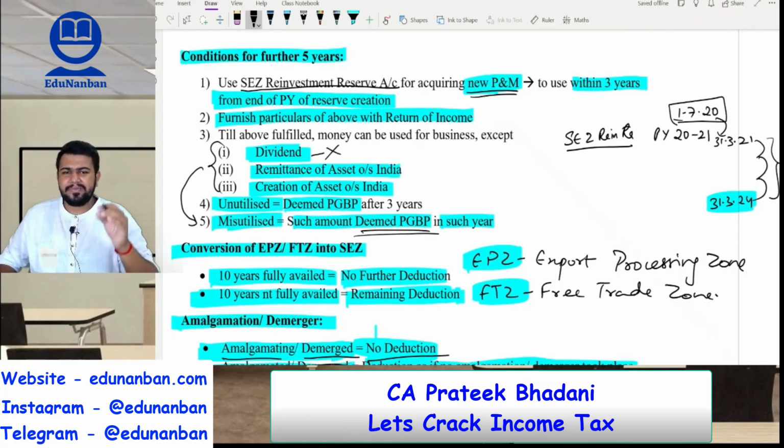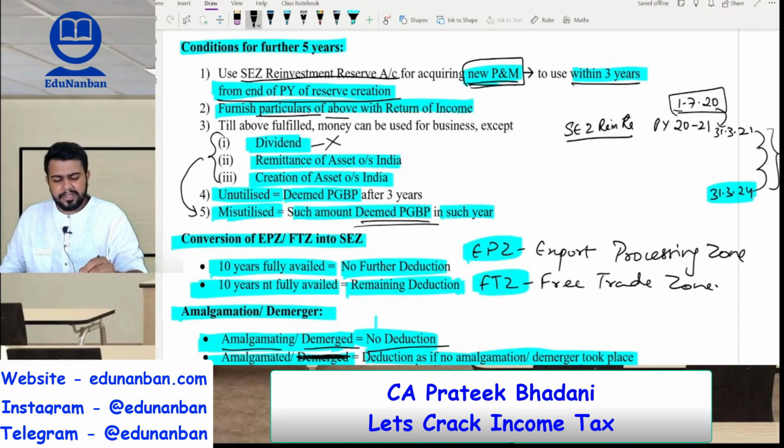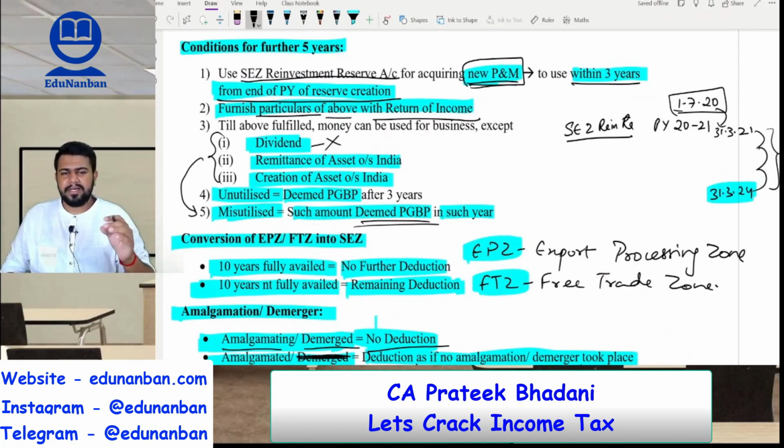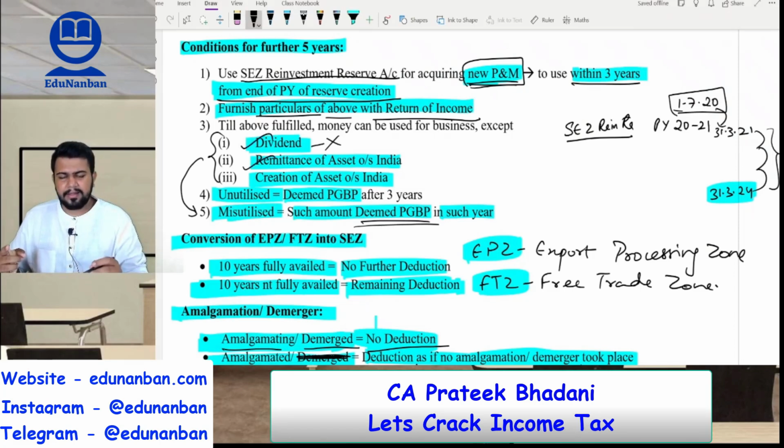And this SEZ reinvestment reserve account money should be used to buy a new plant and machinery, within 3 years from the end of the previous year in which the reserve was created. Then the particulars of the above should be submitted along with the return of income. Now I told you that the SEZ reinvestment reserve money should be kept by the assessee safely. The assessee should not use this money to give dividend. The assessee should not remit this money outside India, and should not remit the money outside India for creating an asset outside India.